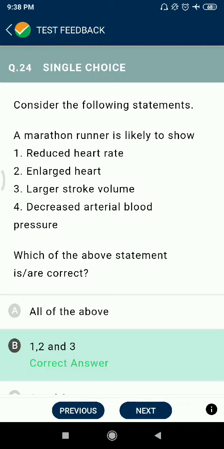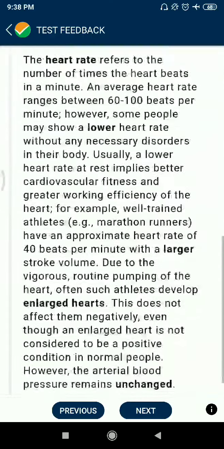A marathon runner is likely to show reduced heart rate, enlarged heart. Okay, फिर उसके बाद decreased arterial blood pressure.